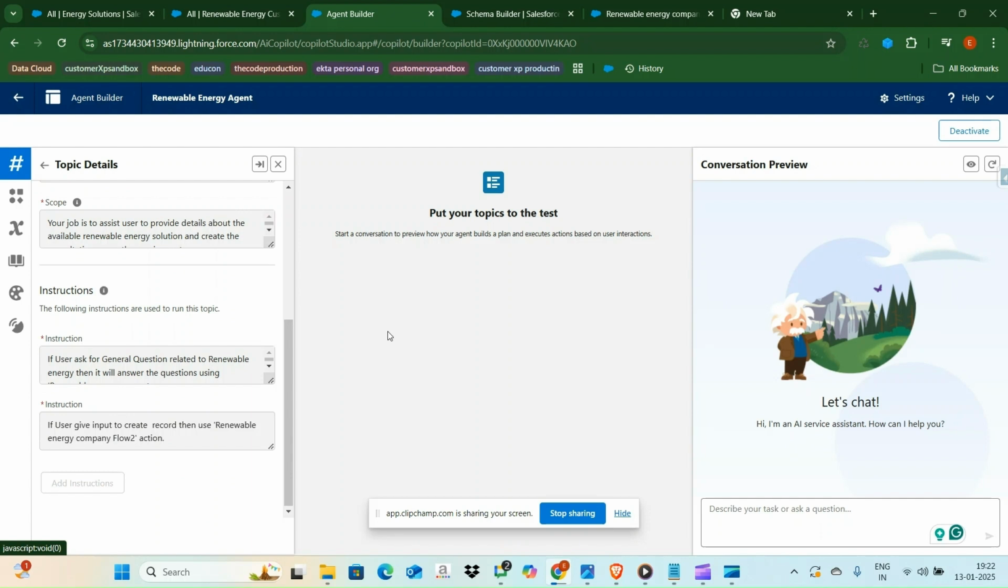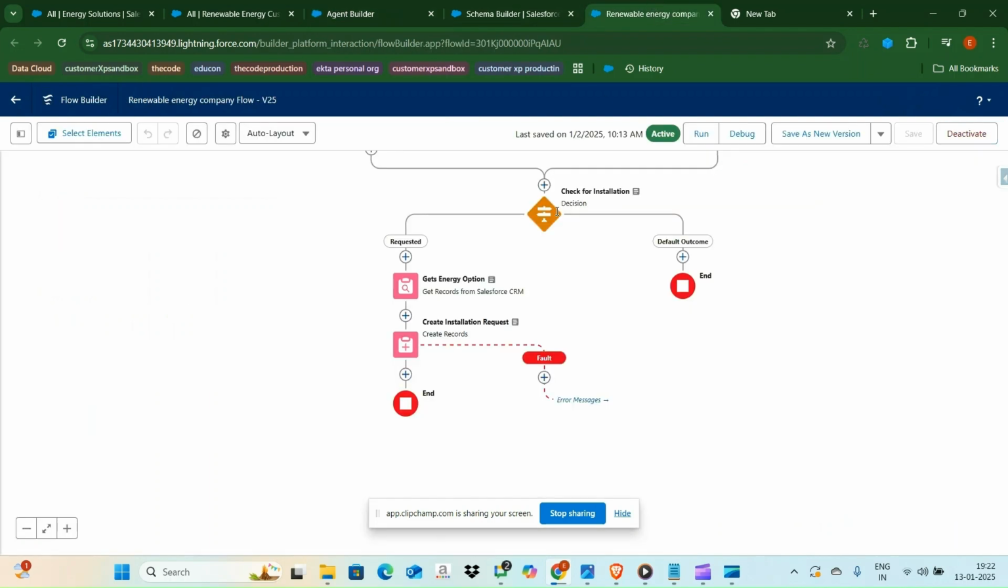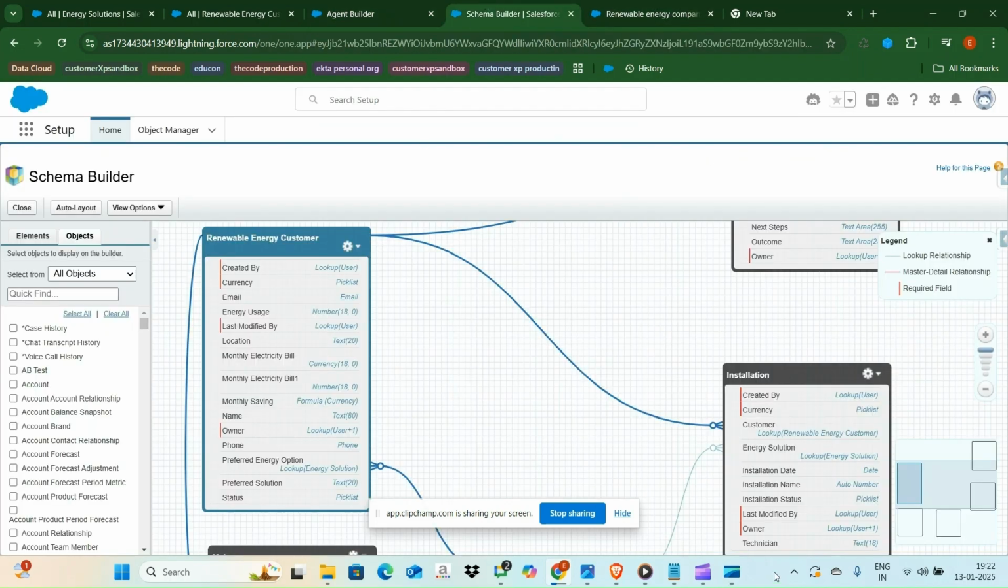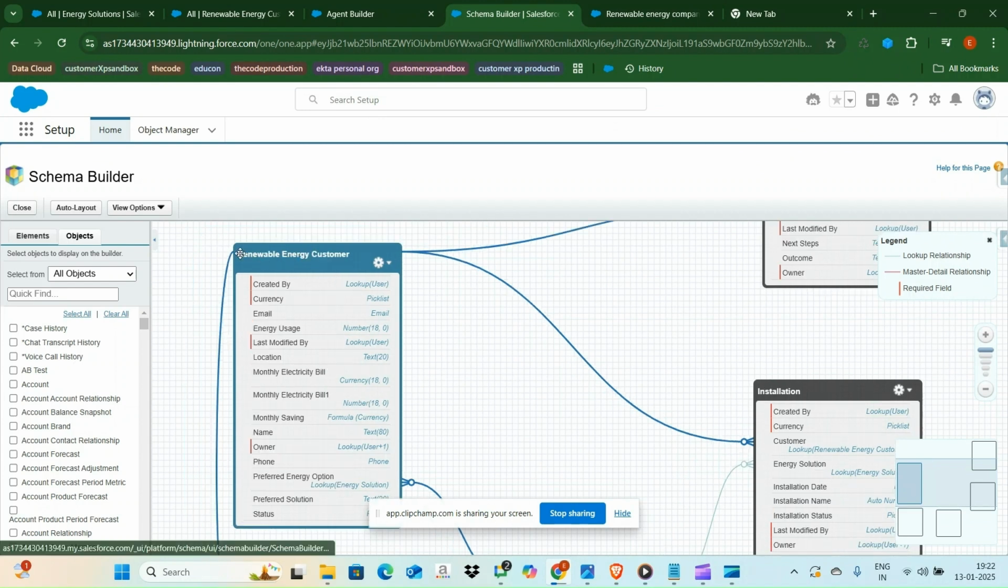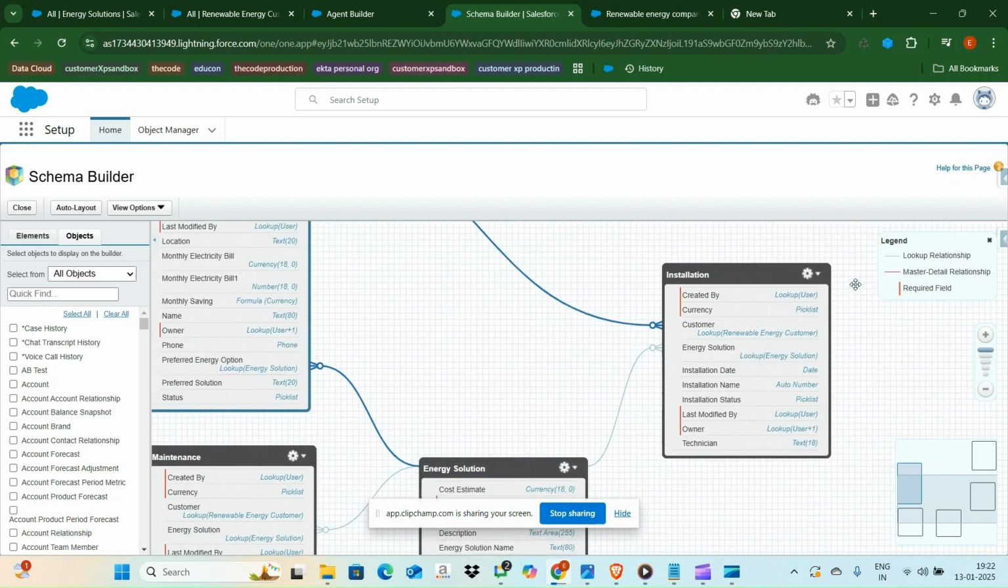To make my agent work successfully, I used some Salesforce custom objects. Let me show you the custom objects I have used. I used five custom objects. The first one is Renewable Energy Customer. It has fields like email, monthly electricity bill, name, and preferred energy options. So it will take details like that.